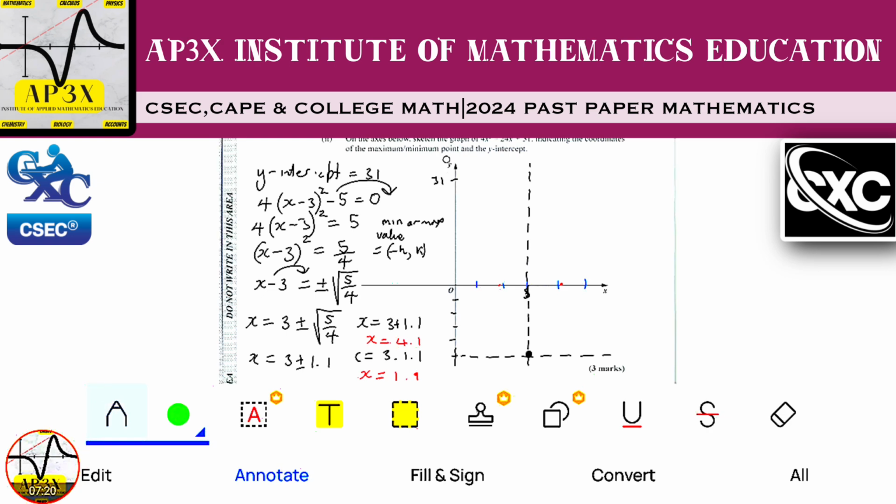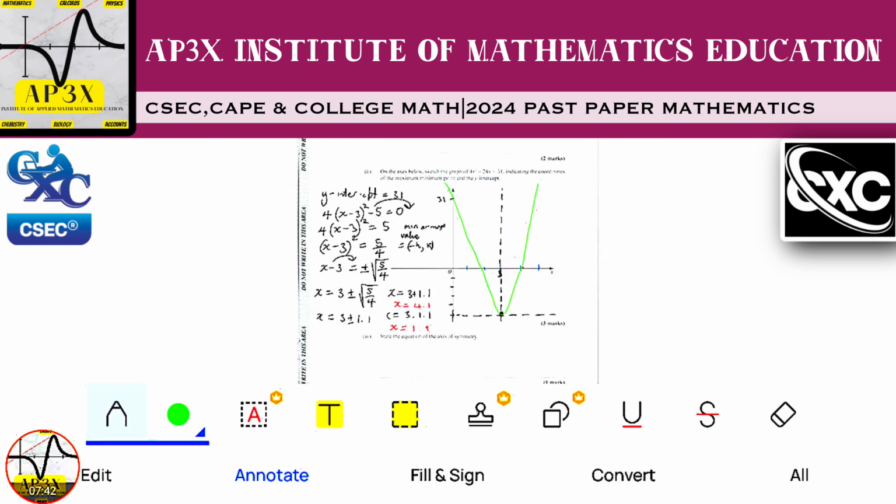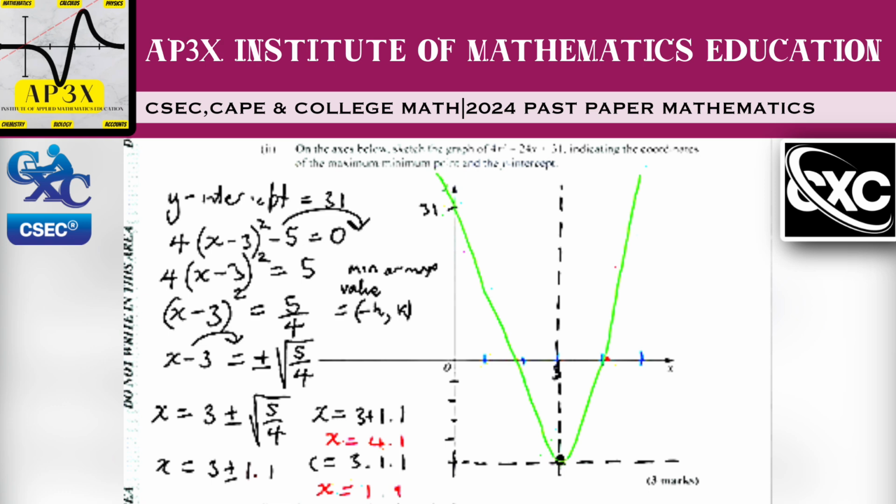Basically, the graph is going to come down, say, through 3.1. It's going to pass through 1.9. It's going to come all the way down to the minimum point. It's going to turn, bend up, and come all the way through 4.1 and all the way up like that. All right. And that's going to be a decent sketch of our quadratic curve. And that's what you need to go through in order to get the answer to this type of question.